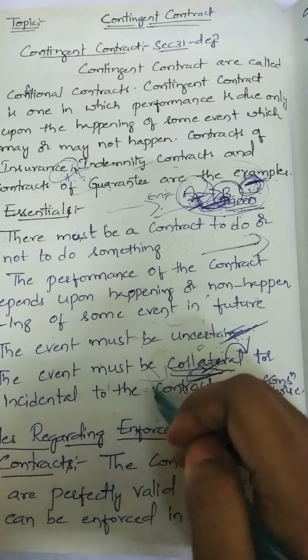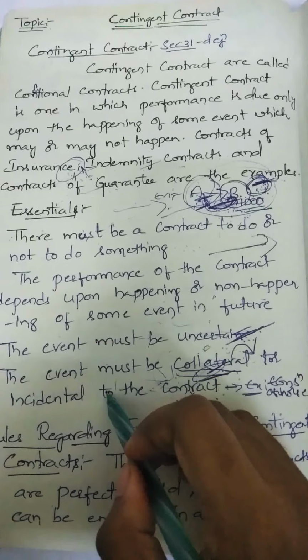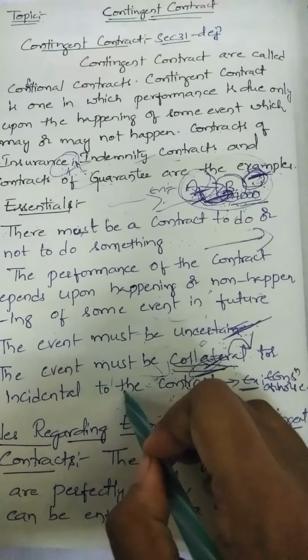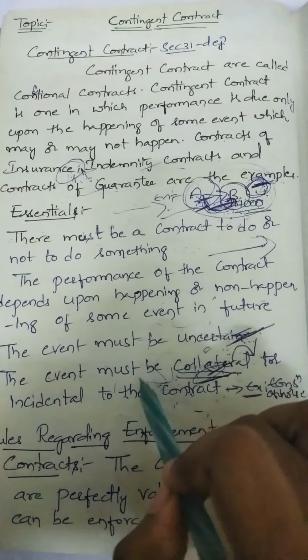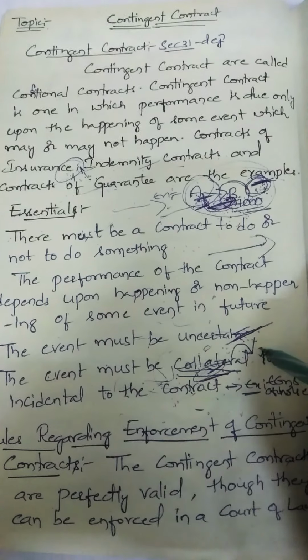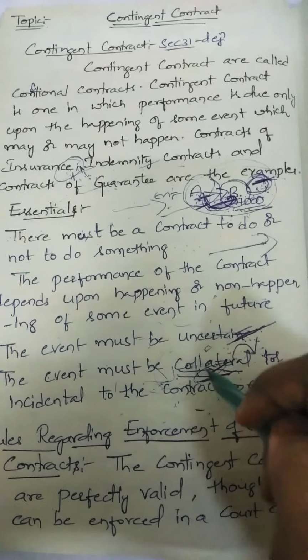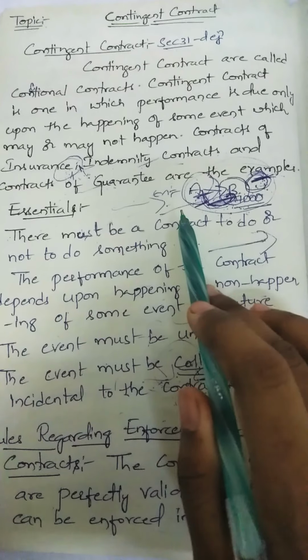So here purchasing is the main objective, but if he makes that main objective itself conditional, then that won't be considered a contingent contract. After paying the 10,000, if we want to make some conditions, then that will be considered a contingent contract. But if the main objective itself becomes contingent, then that won't be a contingent contract.